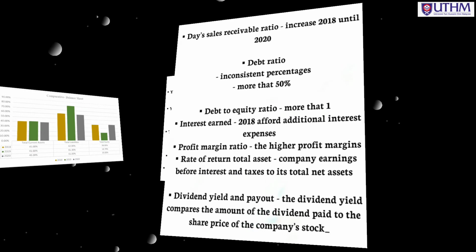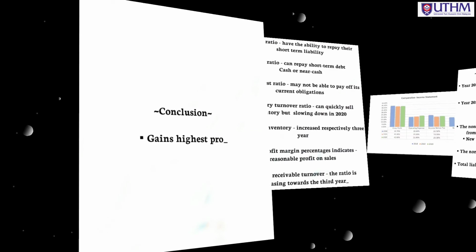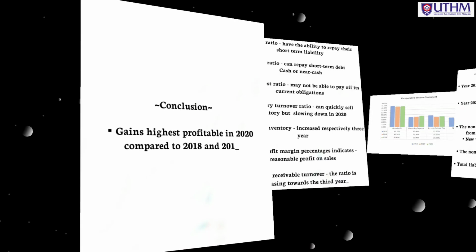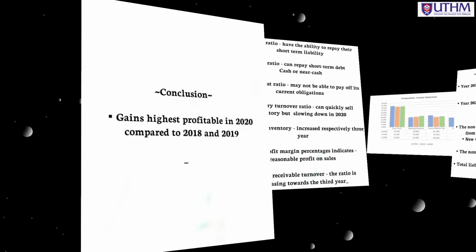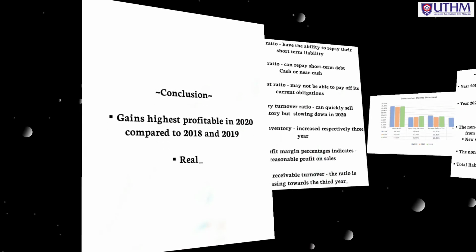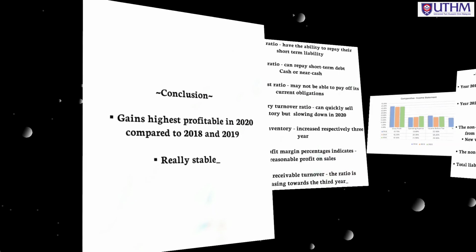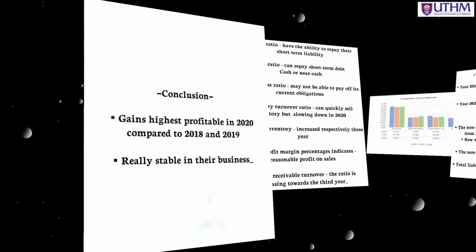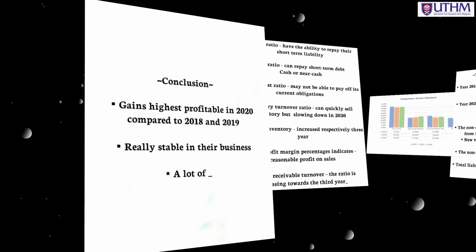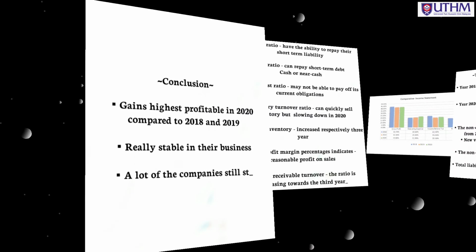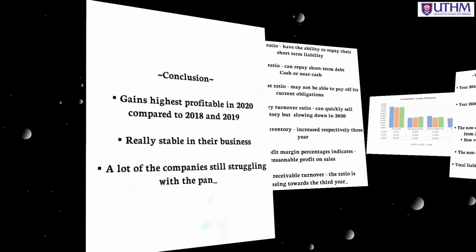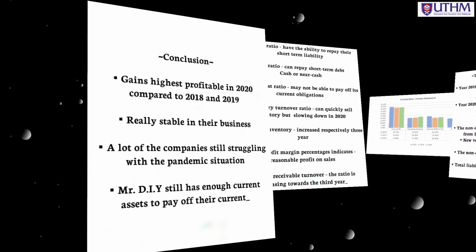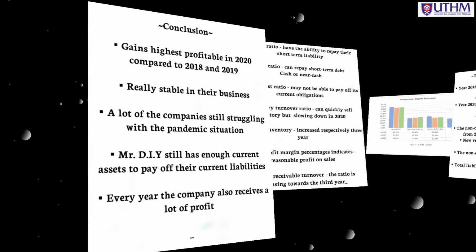In conclusion, Mr. D.I.Y Group Sdn Bhd gained the highest profit in 2020 compared to 2018 and 2019. From all the analysis obtained, the researcher can conclude that Mr. D.I.Y Group Sdn Bhd was really stable in their business. From the year 2019 until now, a lot of companies are still struggling with the pandemic situation. Even in hard times, Mr. D.I.Y still has enough current assets to pay off its current liabilities.